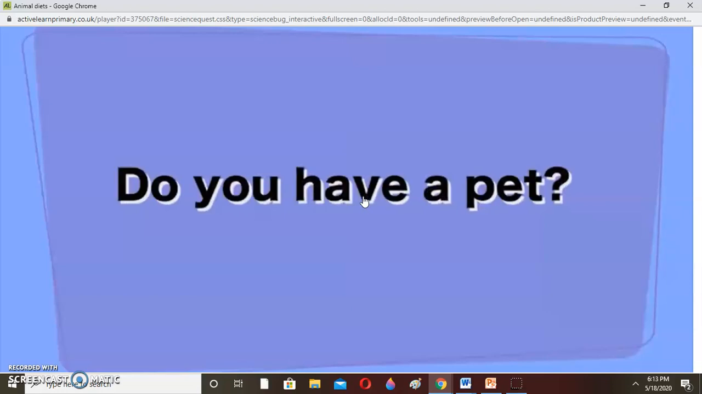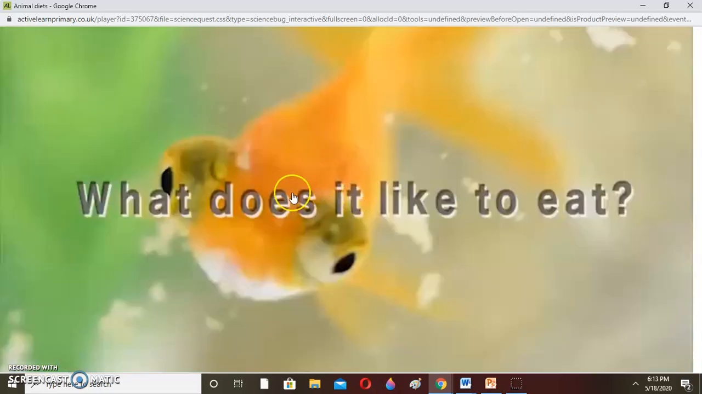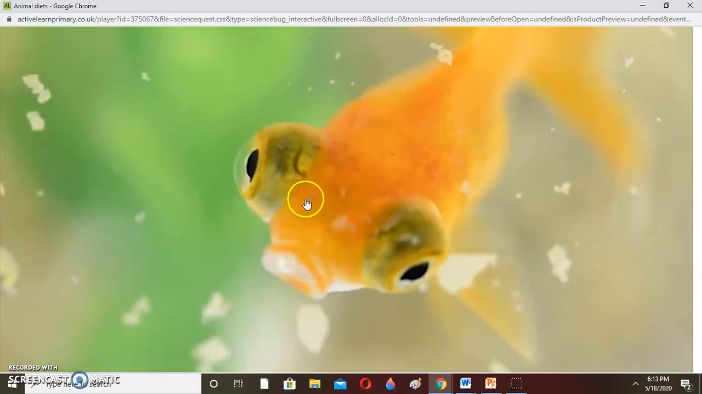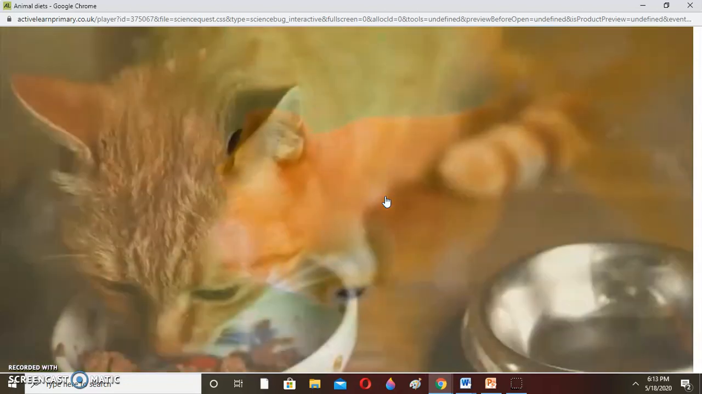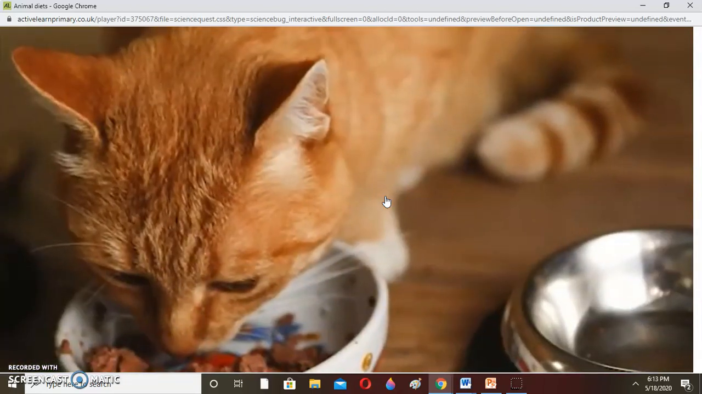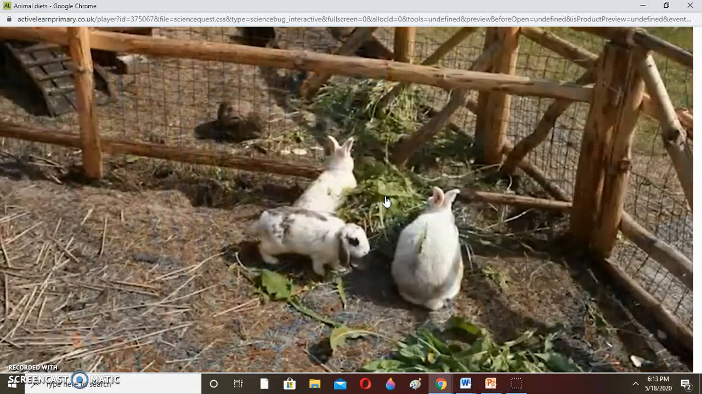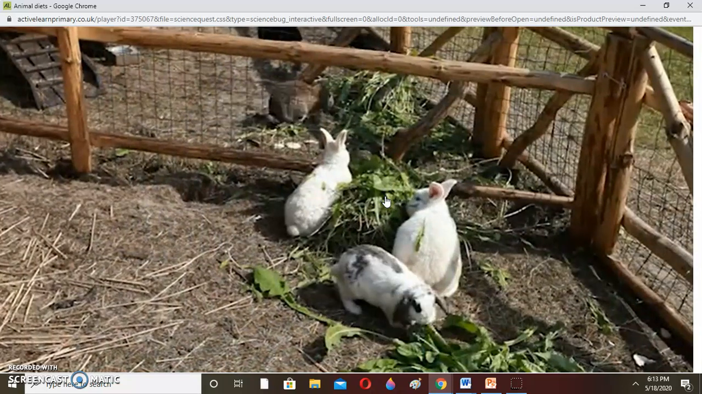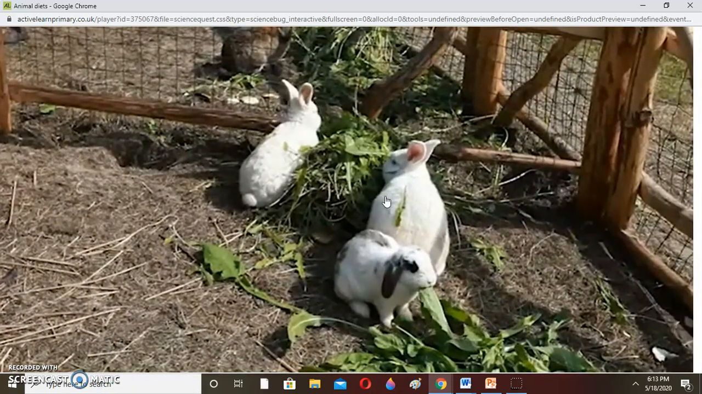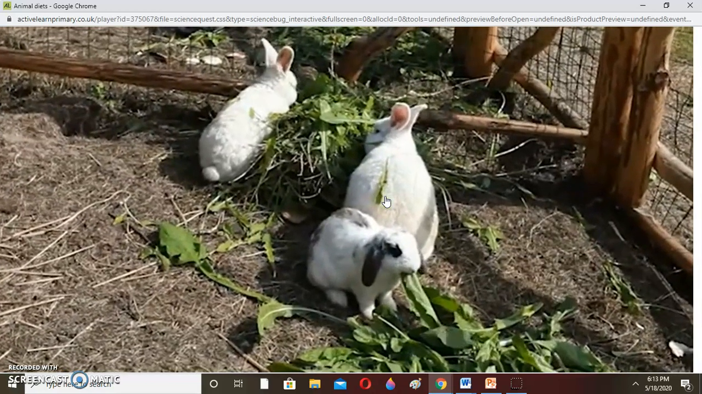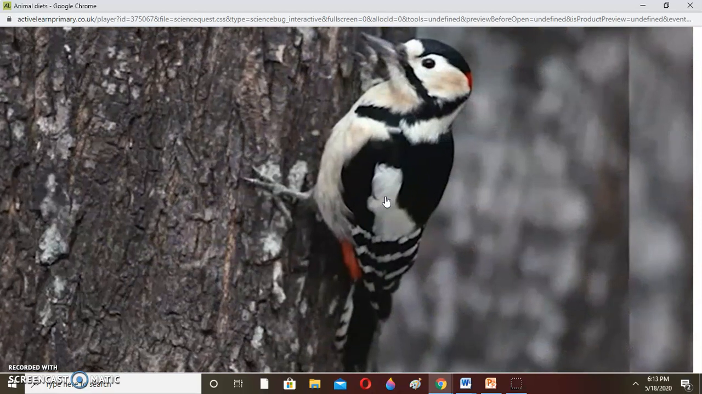Do you have a pet? So we have a goldfish over here, and it was bought from a pet shop. You can see it eats plants. You can look at the cat. The cat is enjoying eating the meat. And then we have the rabbit over here. The rabbit eats plants only, so it means that it is a herbivore.